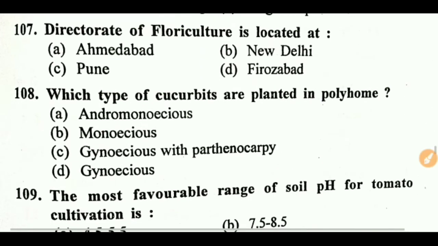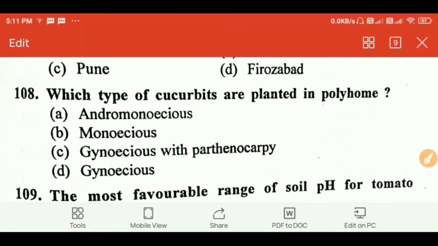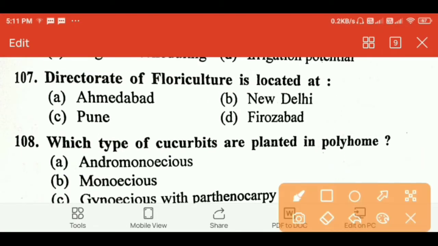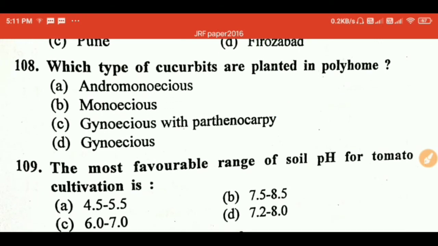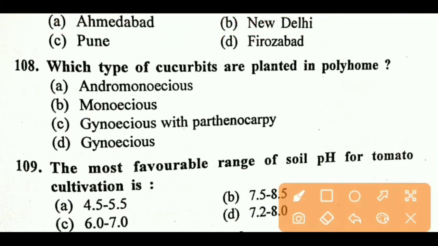Next question, Directorate of Floriculture is located at, previously it was located at Pune, but currently it is located at New Delhi. So remember this, do not confuse them. Next question, which types of cucurbits are planted in polyhouse, right answer is C, Gynoecious and Parthenocarpic.